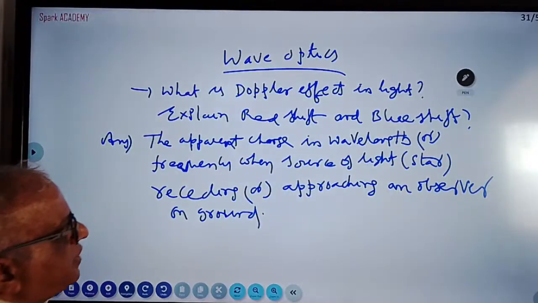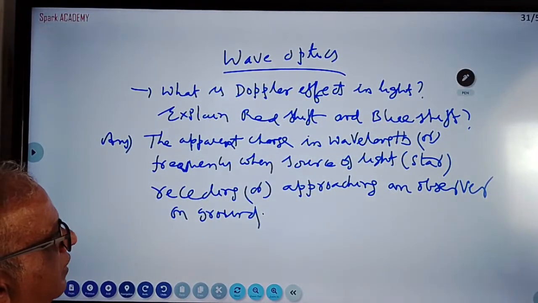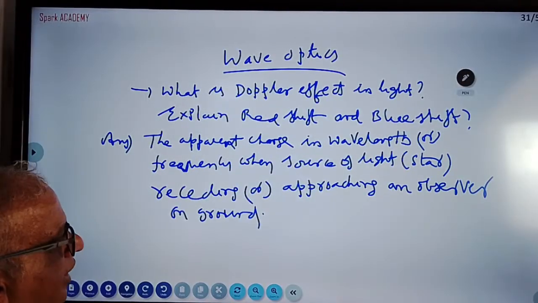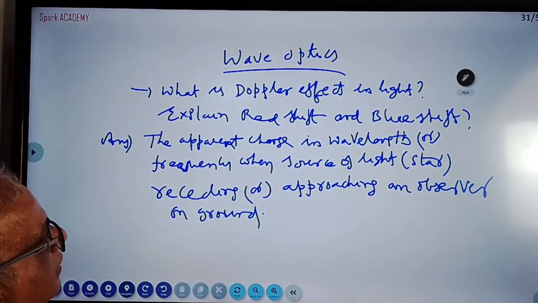What is Doppler effect? Apparent change in the wavelength or frequency when the source of light, a star, is receding or approaching. Receding means going away. The observer is at rest on the ground. This is called Doppler effect in light. This is 1 mark.